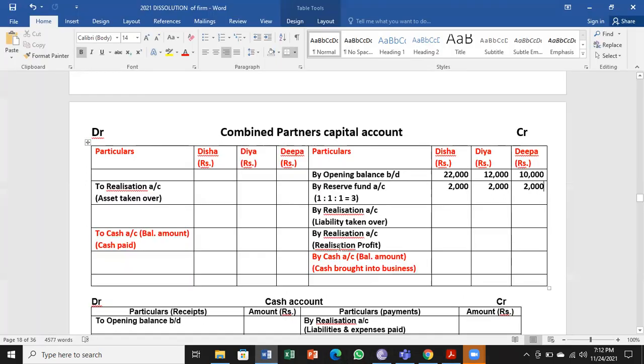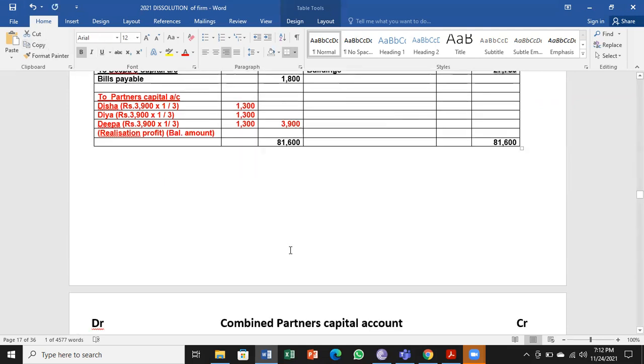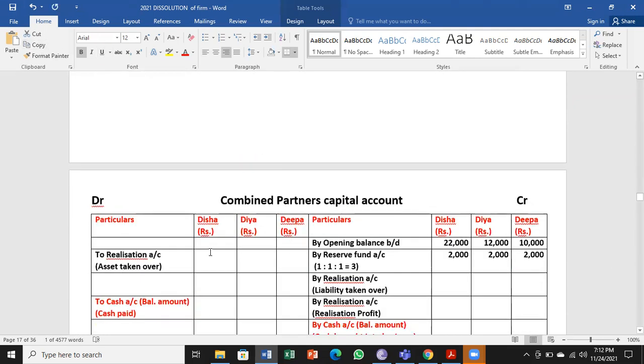Now we have to go for transfer entries. So here we have taken asset taken over by Disha, 27,750. So we have to go to Disha's account debit side, 27,750. Disha took over building; for other two partners, no asset taken over.